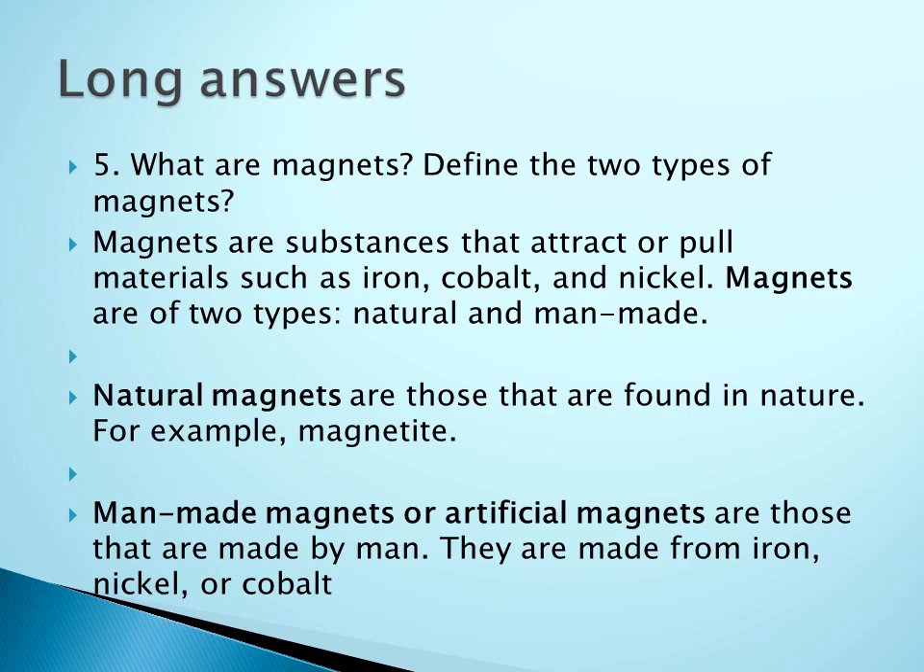So magnets are mainly of two types. One is the natural magnet and the second one is called a man-made magnet. So natural magnets are those found in nature, for example magnetite. And man-made magnets are made by man. So they are made from iron, nickel or cobalt.